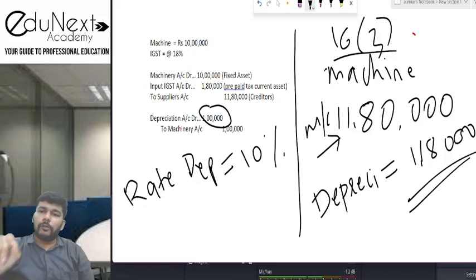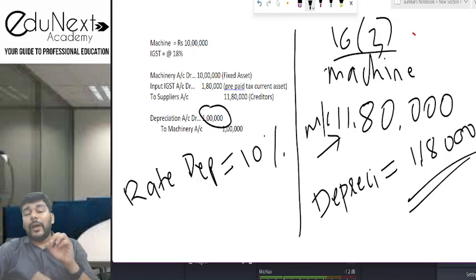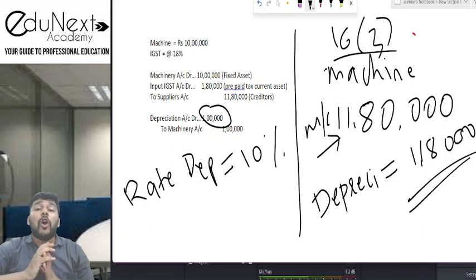You claim a depreciation of 1,18,000 under Income Tax Act. Input tax credit claim करने नहीं मिलेगा. If you are willing to claim input tax credit in this case, 1 lakh will be your depreciation in such case because it will be calculated only on rupees 10 lakhs, which is the value net of your GST amount.